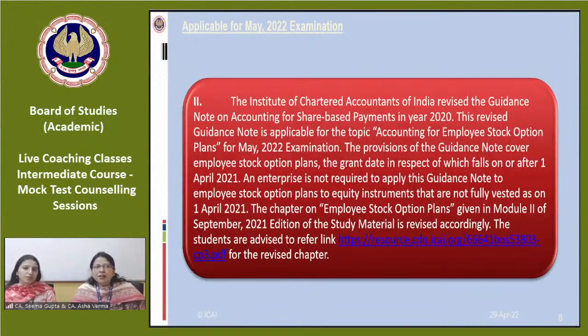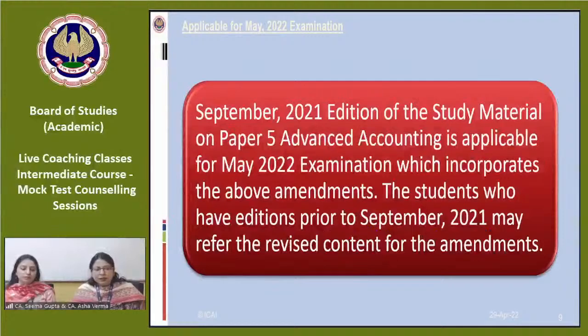For chapter 2, where only the conversion of partnership firm into company is there, wherever the company's financial statements are to be prepared, you have to refer to the updated material. This is the same thing: the September 2021 edition of the study material is applicable for the May 22 examination.